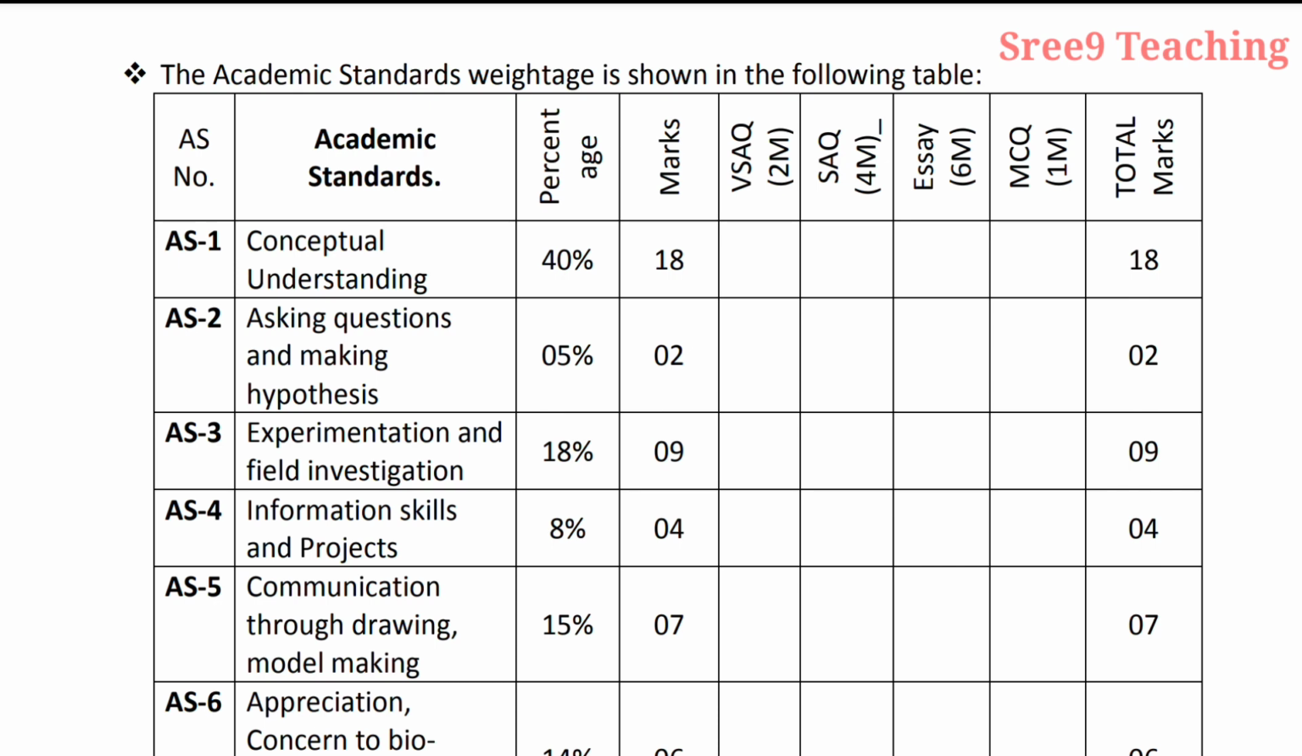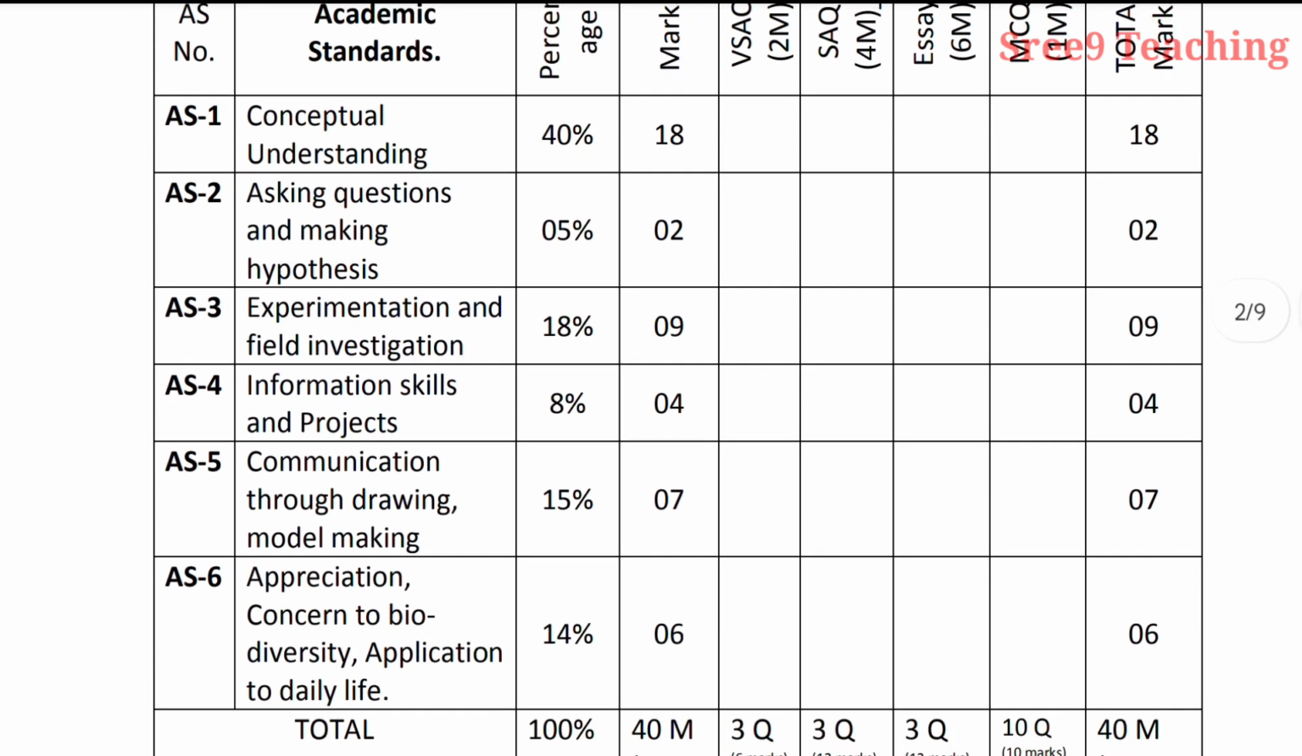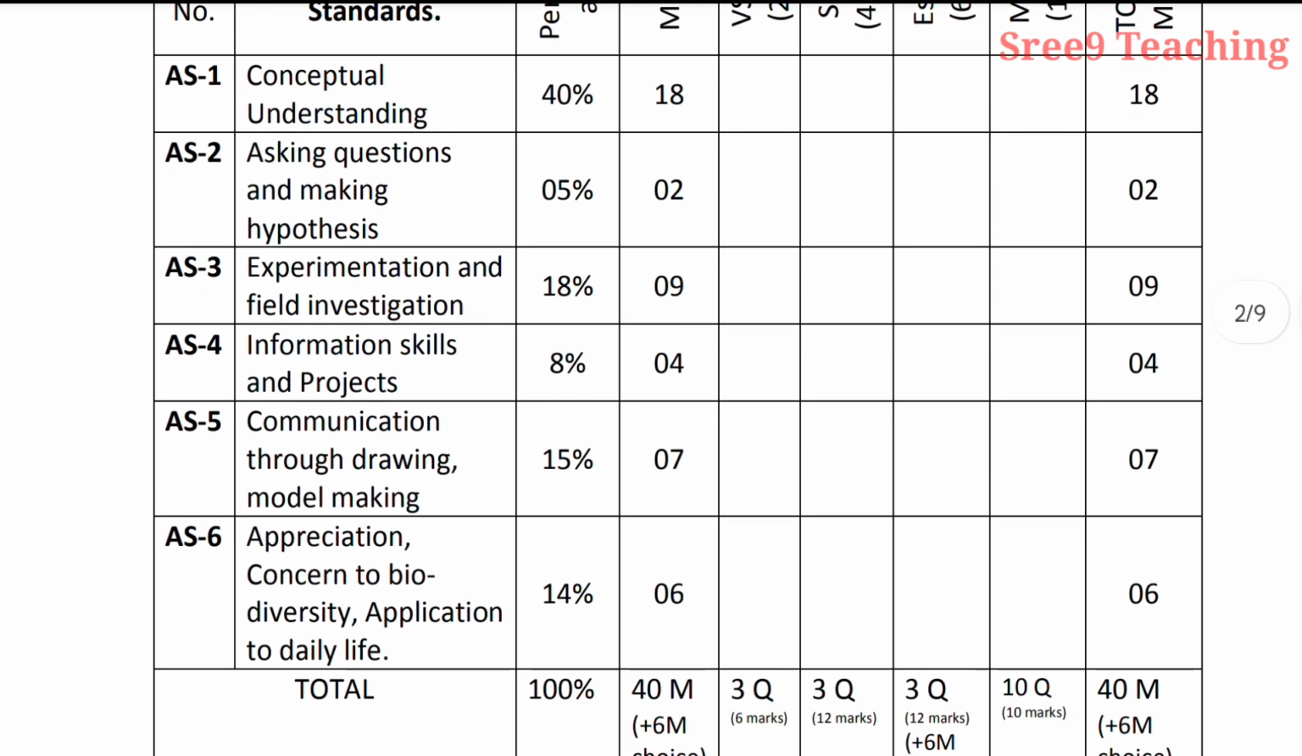But before that, we have to see the percentage of marks and number of questions or total marks. That means which academic standard contains how many marks, that you have to understand. Depending on that you can prepare. Now see, first academic standard 1, 40%, 18 marks will be given.